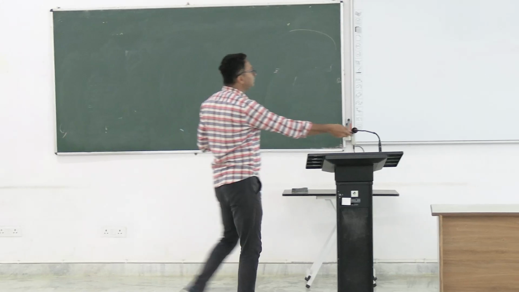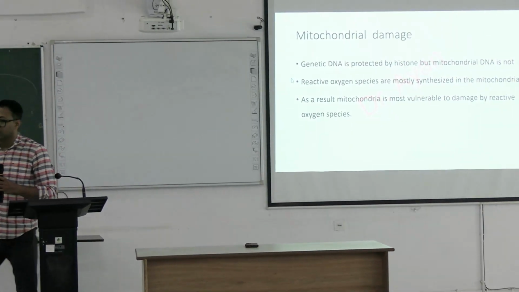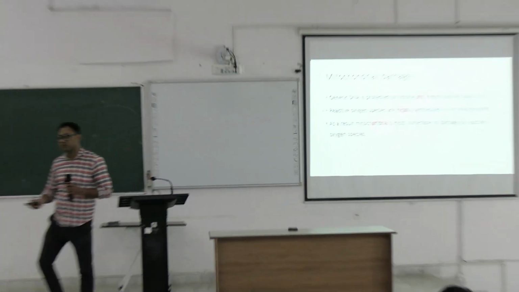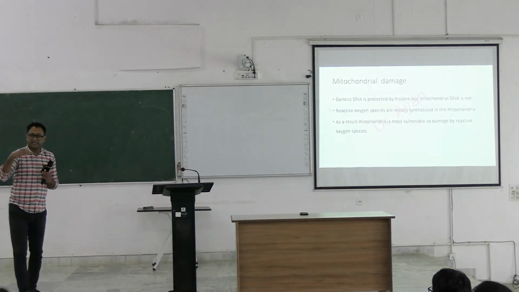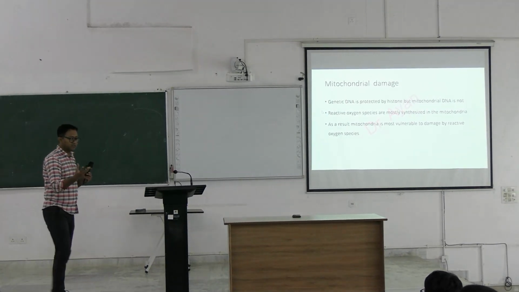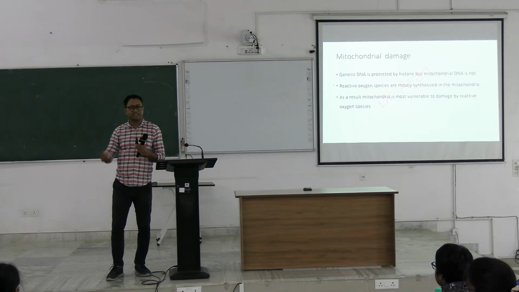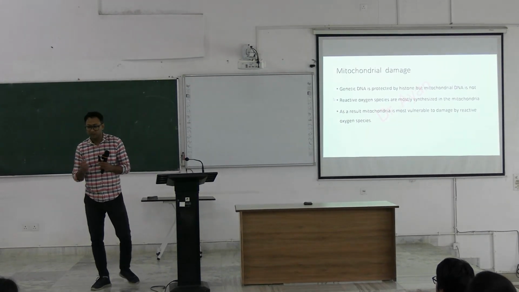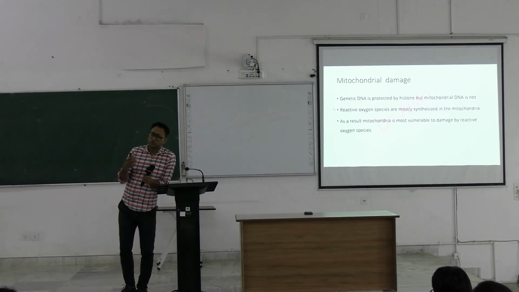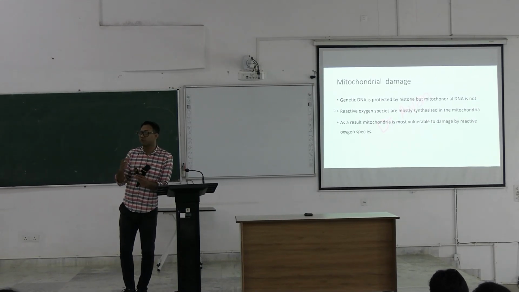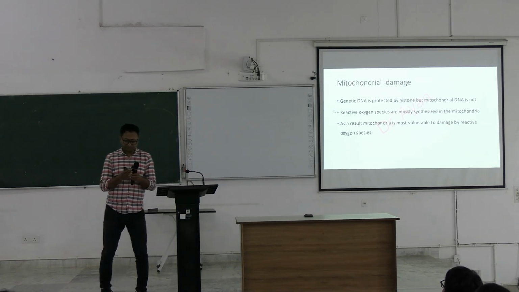Okay. Now after this advanced glycosylated end product, now come to mitochondrial damage. This is another hypothesis for aging, but remember the sequence is important. I have discussed reactive oxygen species first because this is the most accepted theory and the most important mechanism for aging. You may have a long question on aging, or you may have questions like reactive oxygen species, short note.